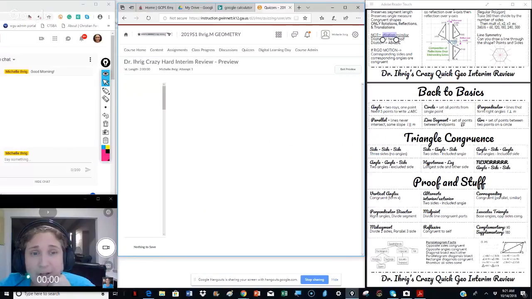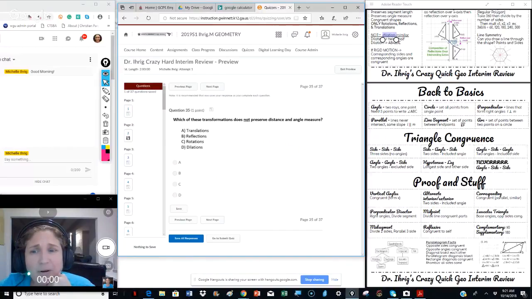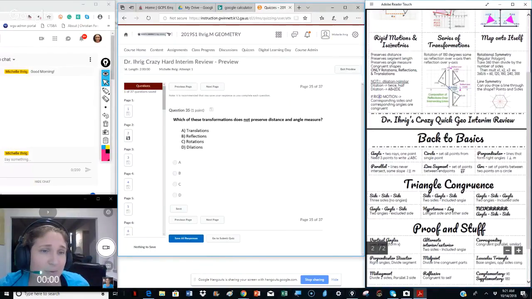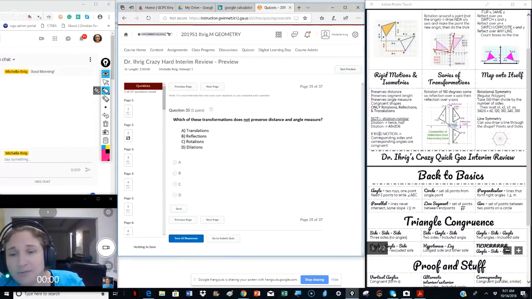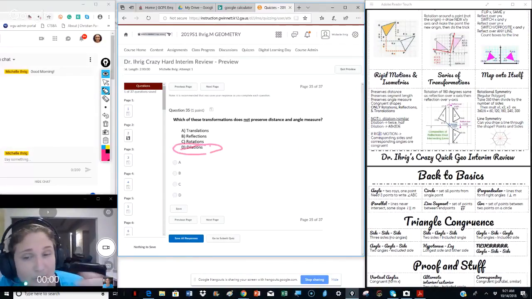Question number 30. Which does not preserve distance and angle measure. Again, you know that already. This one should be the easiest one that everyone gets right. That is dilations. Dilations are similarity. They preserve angle measures, but not distance. Next page.